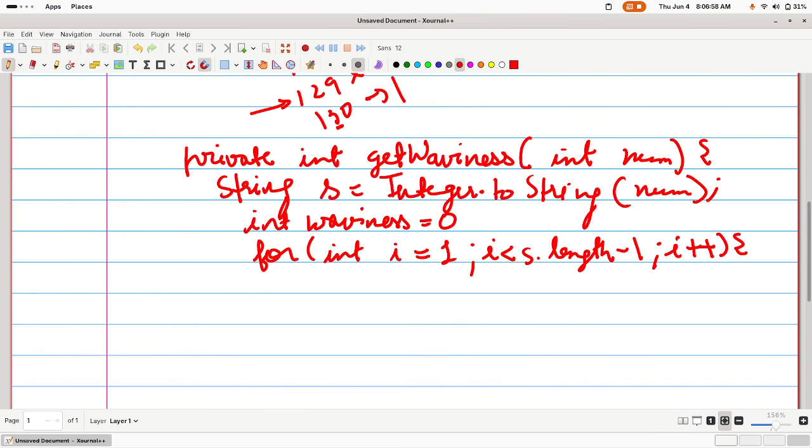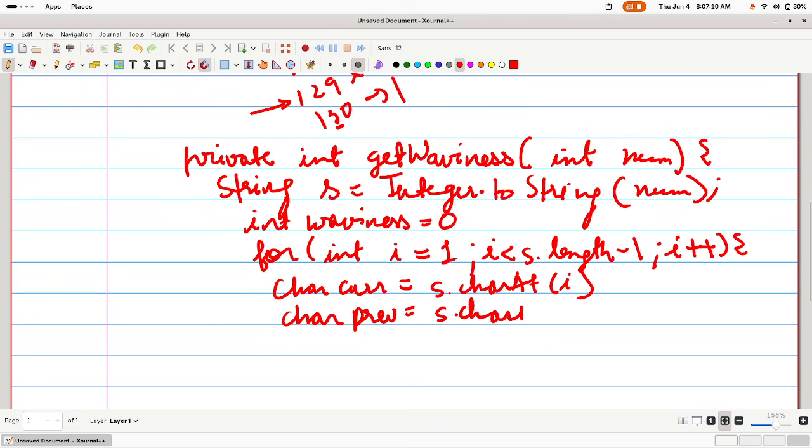Now let's say the current character will be s.charAt(i), the previous character will be s.charAt(i minus 1), and the next character will be s.charAt(i plus 1).